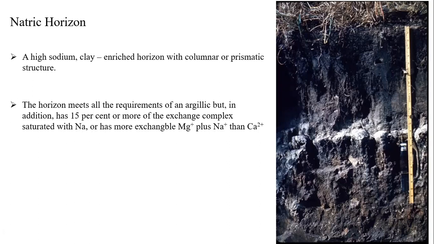Naturally, we can say other bases also, like magnesium and calcium, will be present, and it has some columnar prismatic structure also. If you see the structure, you can see columnar prismatic structure. So naturally, natric means sodium dominated horizon. Please remember that one: high sodium, clay enriched horizon. This is a keyword for you regarding the natric horizon. It's quite similar to the argillic, but sodium is dominant here.